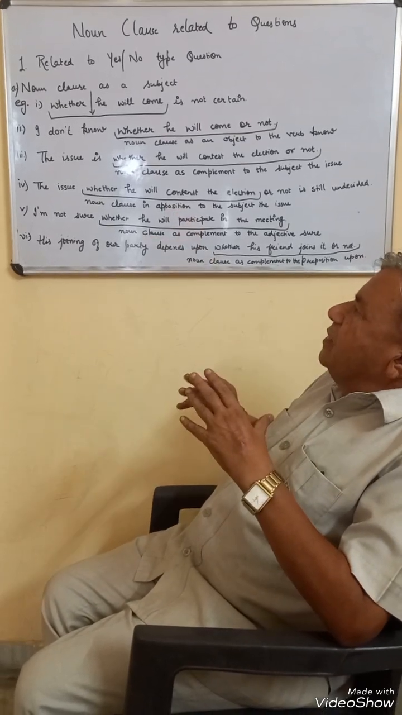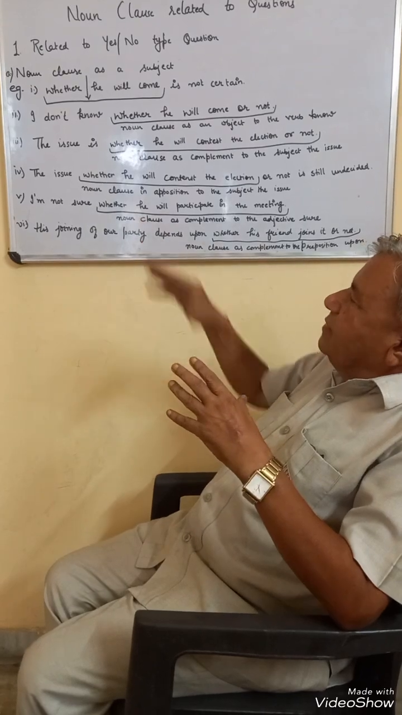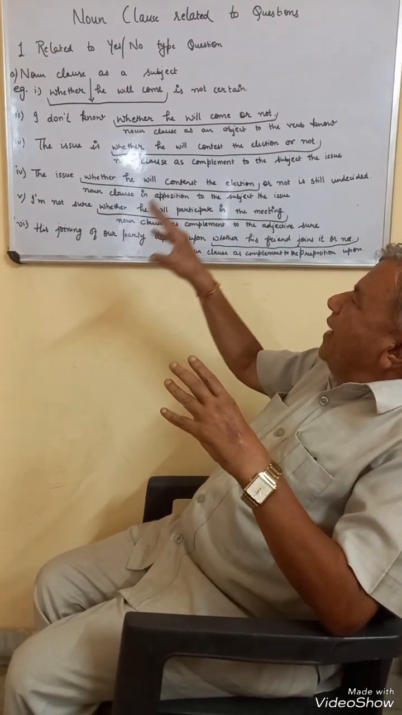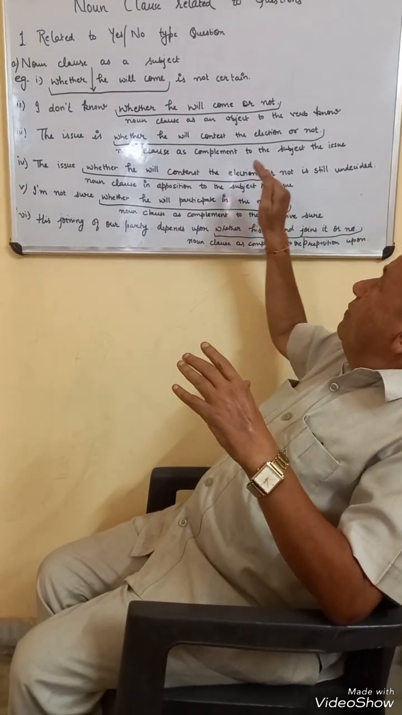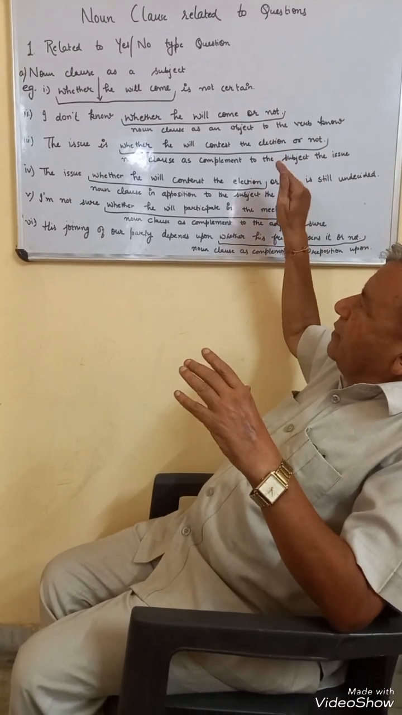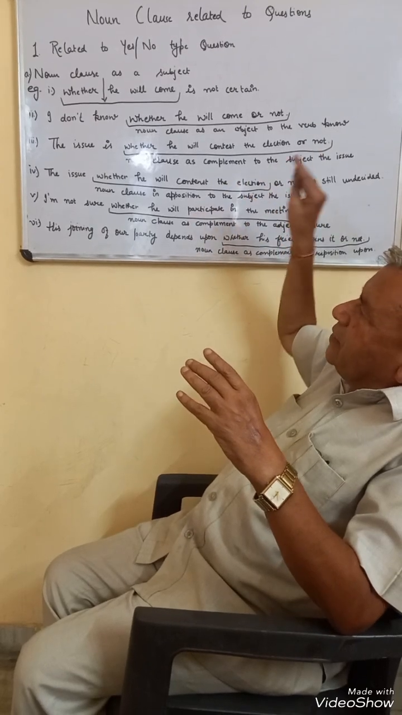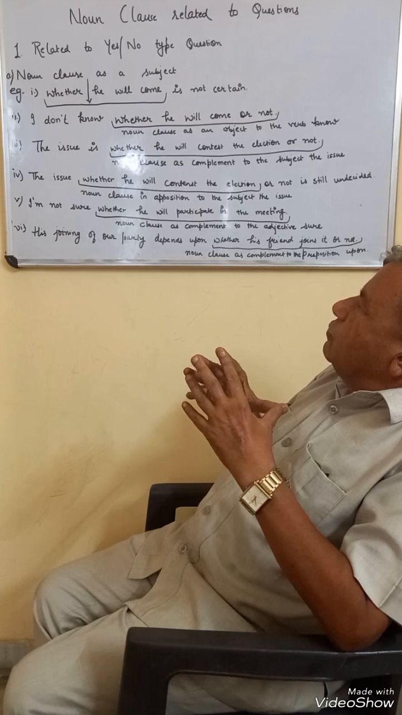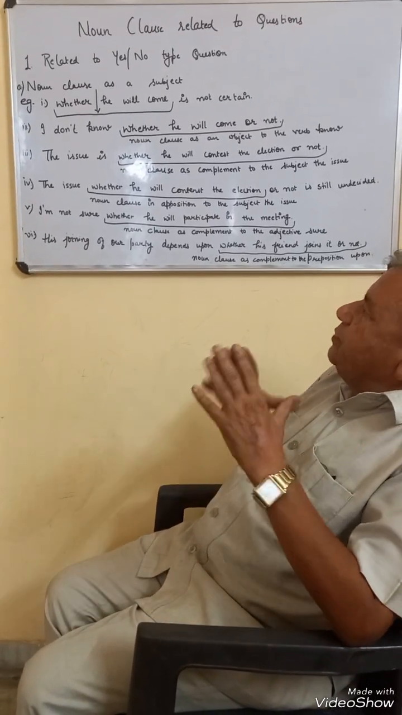The third sentence explicates or elucidates it. You can see, "The issue is..." The issue is now explained or complemented through the noun clause "whether he will contest the election or not." It is a noun clause which is used as a complement to the subject, the issue. So this is the third function of a noun clause, when it is used as a complement to the subject.